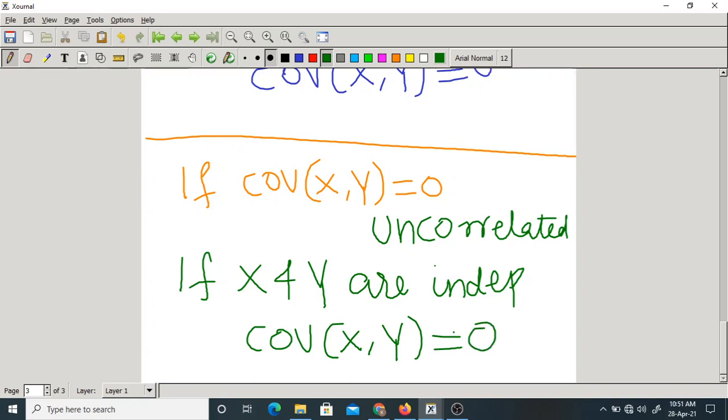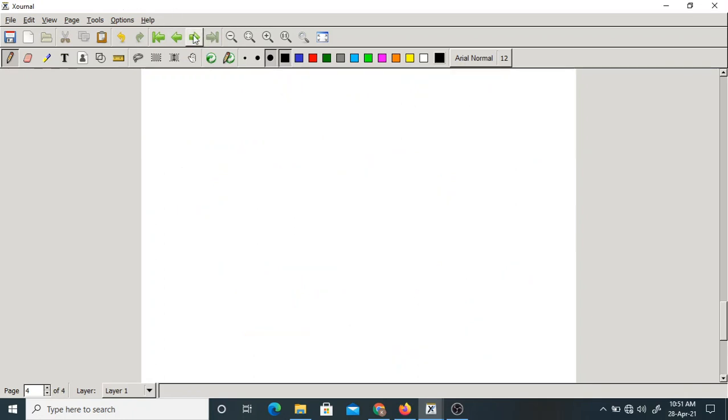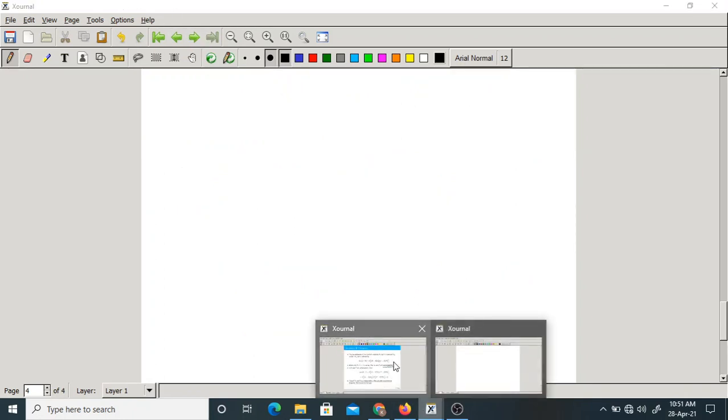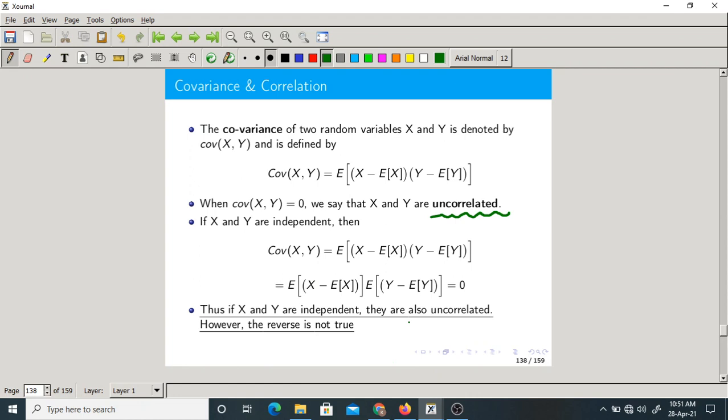Now, don't get confused by this statement. If the covariance is 0, it is called uncorrelated. But if X and Y are independent, then covariance is 0. So what can you say from these two statements? Any conclusions? What you can write? If X and Y are independent, they are also uncorrelated. However, the reverse is not true or may not be true.